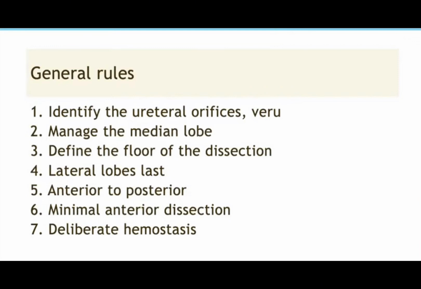So now let's discuss the various methods for TURP. But before starting, it is important to perform a cystoscopy before starting the resection of the prostate. Better to assess the urethra, then go forward and assess the verumontanum, and then assess the lobes of the prostate and make a plan.